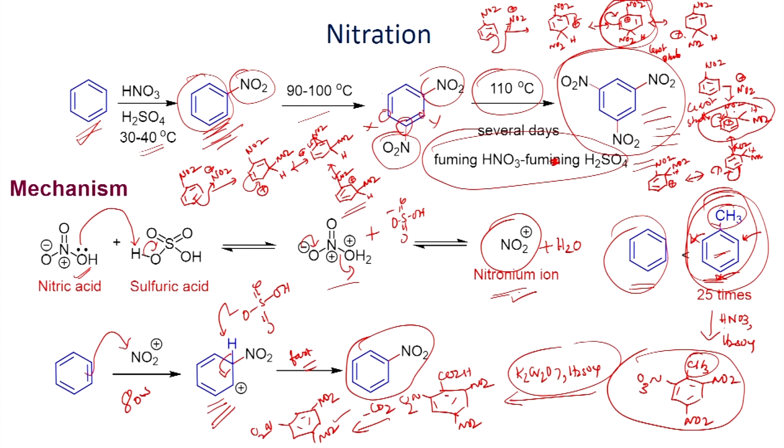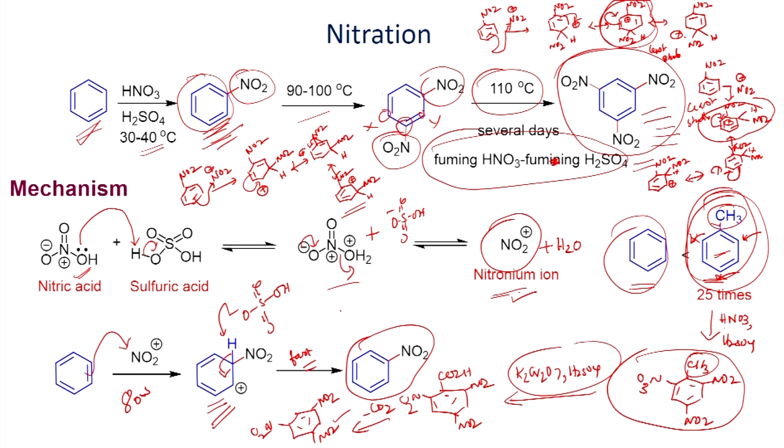Therefore, whenever you have an electron withdrawing group in the aromatic ring and you carry out the electrophilic substitution reaction, the substitution always takes place at the meta position. On the other hand, when you have an electron donating group and you carry out the reaction with the electrophile, the substitution takes place at the ortho and para positions. If you draw the resonance structures of this intermediate, you will find the positive charge comes at this position. Already you have the electron donating group, so the positive charge can be stabilized more, and you will have the more stable intermediate when the reaction takes place at the ortho and para positions.